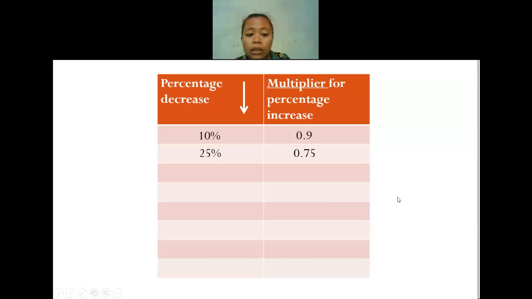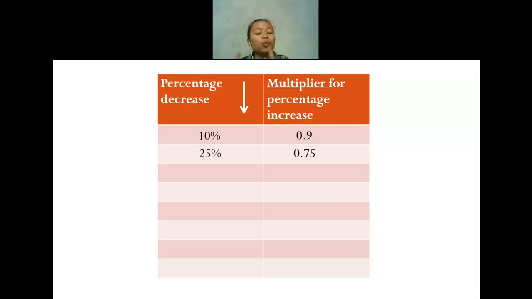Yes. Should we always do this step, or can we use the other steps? You can use the other steps, but later when we have reverse percentage, this method will help you. That's why I introduced this method first before we do reverse percentage. Because in reverse percentage, we already have the final value, and the percentage increase or decrease, and we have to find the original.